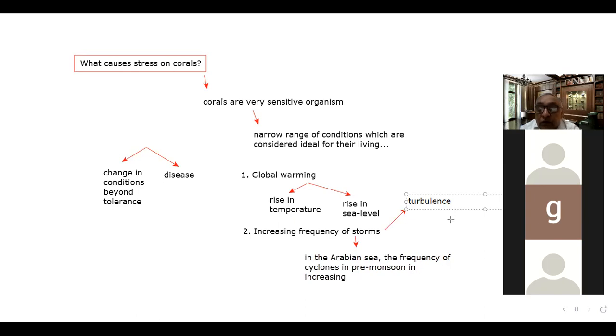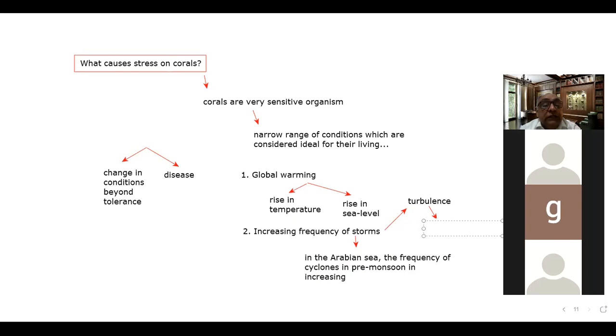Turbulence will be created, corals will be disturbed, and if corals are disturbed, they will become under stress. And due to the turbulence, sometimes photosynthesis is also affected. Because very thick, deep clouds are formed during such cyclonic conditions, and at that time the photosynthesis is obviously affected. And then also the corals become under stress. So turbulence and photosynthesis activity are affected, and that is why the corals become under stress.